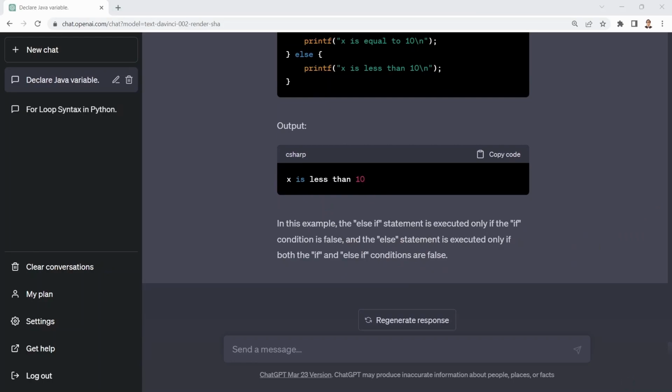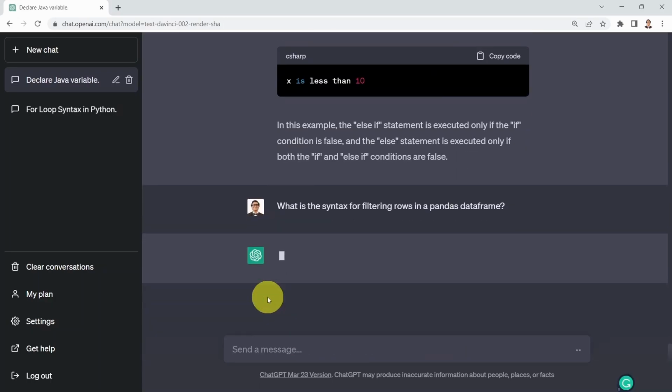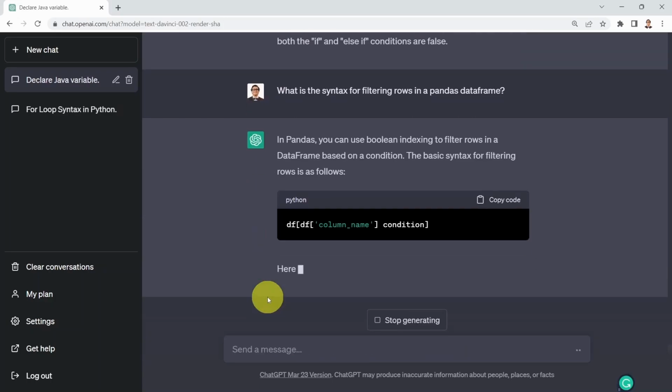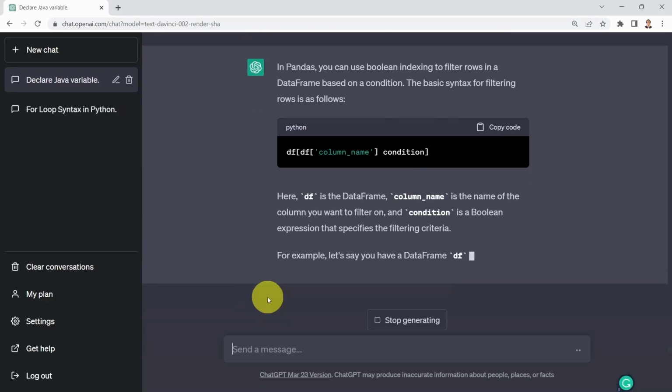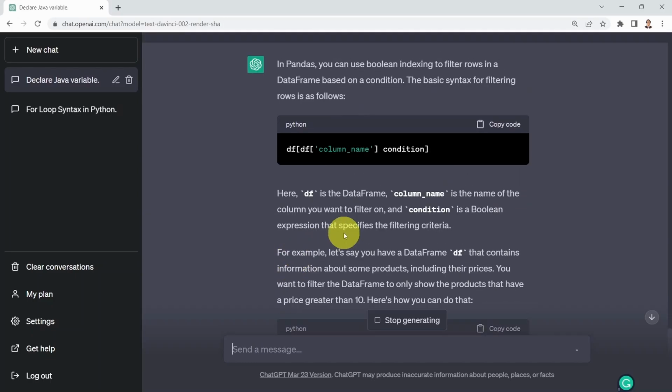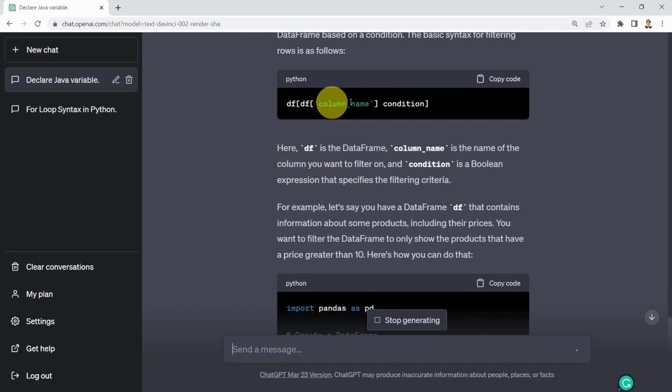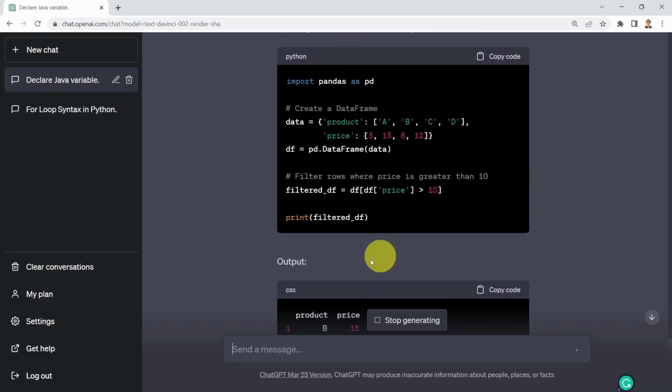Okay, what if I would like to perform maybe data analysis using a powerful library known as pandas, if you're familiar with it, and I would like to know what is the syntax for filtering rows in a pandas data frame. You press enter, and it's going to tell you that in pandas, you can use Boolean indexing to filter rows in a data frame. It's telling you that you basically can write a condition here, and showing you also an example.